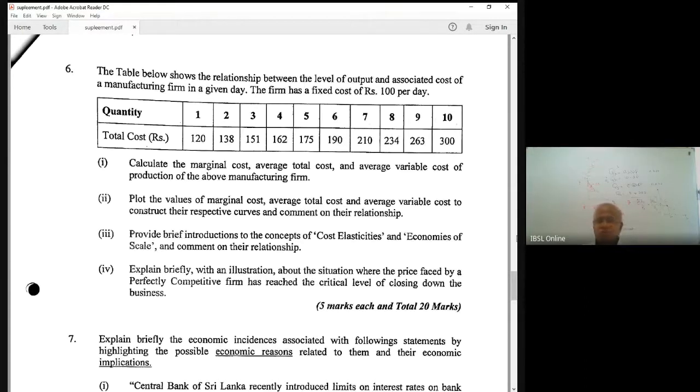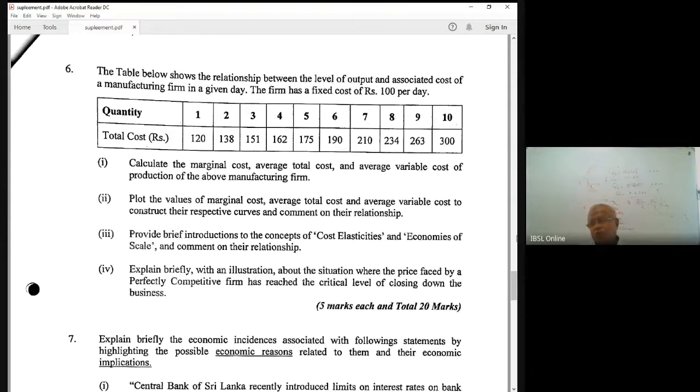Plot the values of marginal cost. That is important now. From my experience, I can say the majority of students can draw this, but some students find difficulties in drawing these plots. So be familiar with how to draw. Use the curves: quantities, marginal cost; quantities, average cost; quantities, average variable cost, right?